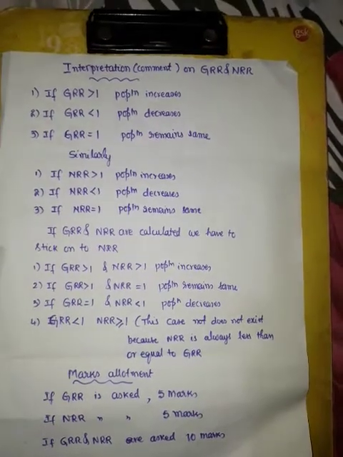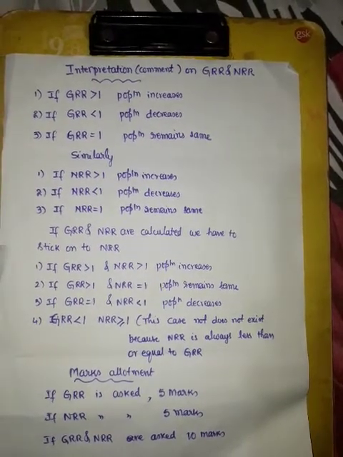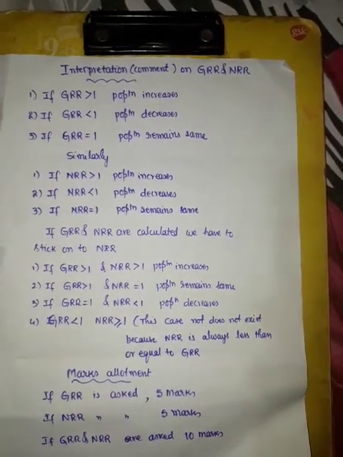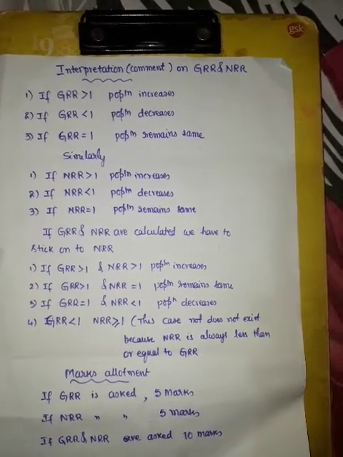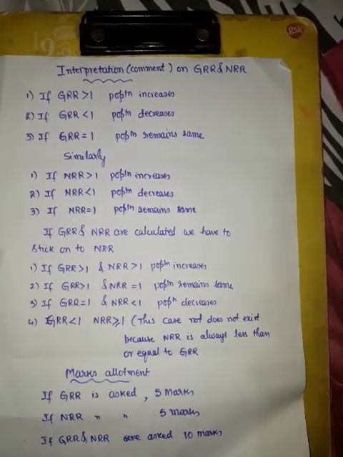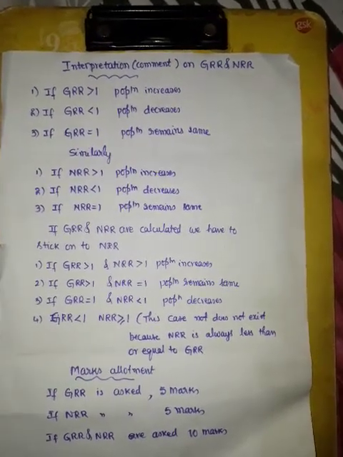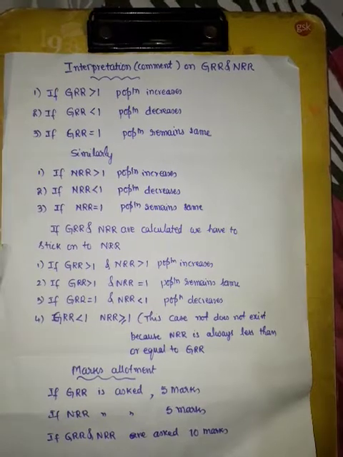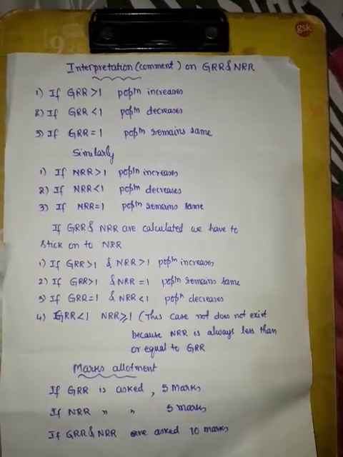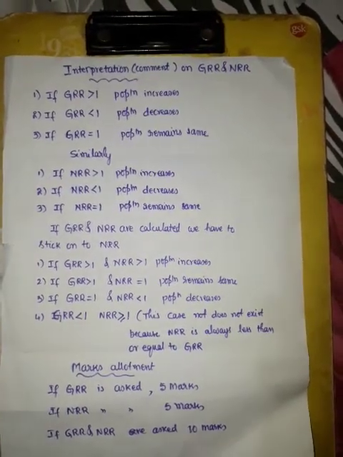So, if GRR is calculated, if GRR is greater than 1, population increases. If GRR is less than 1, population decreases. If GRR is equal to 1, population remains the same. Similarly, for NRR, if NRR is greater than 1, population increases. If NRR is less than 1, population decreases. If NRR is equal to 1, population remains the same.